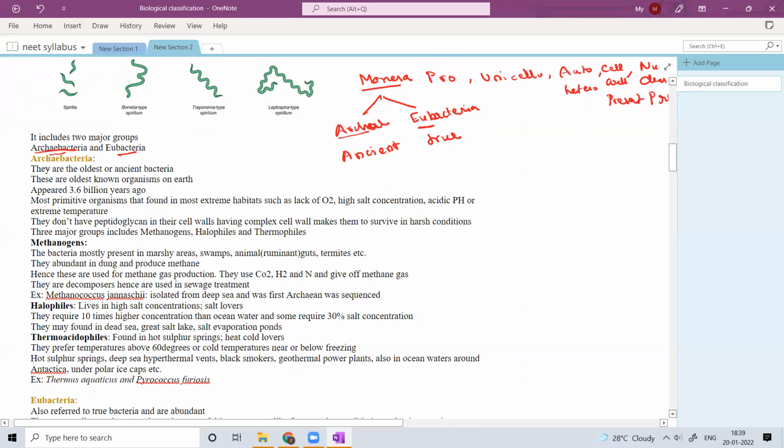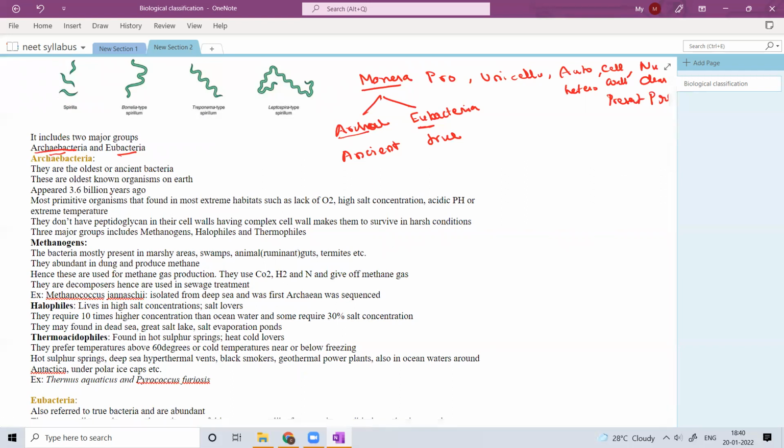So Archaebacteria, they are oldest and ancient bacteria. These are oldest known organisms to the earth. So on earth, first Archaebacteria are formed. Okay, they appeared 3.6 billion years ago.